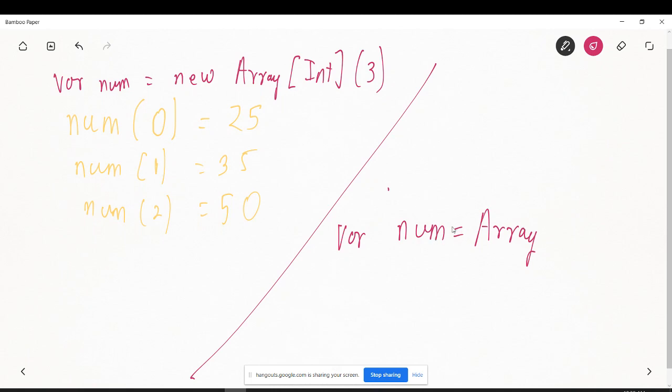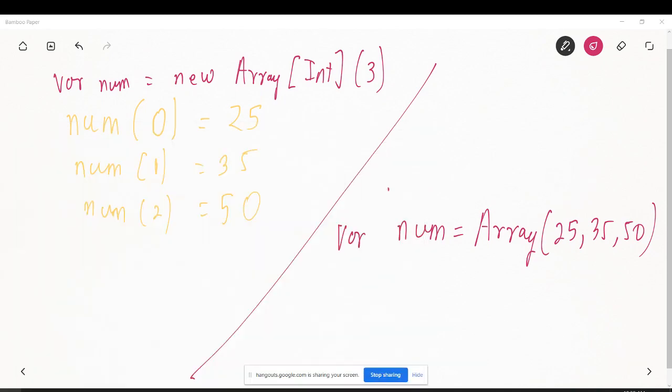Again, new is optional, you can also put new. Array, let's say 25, 35, 50, right? So these are the two ways you can define.